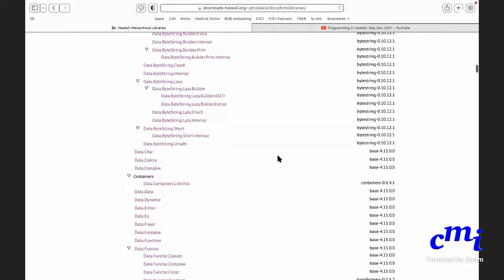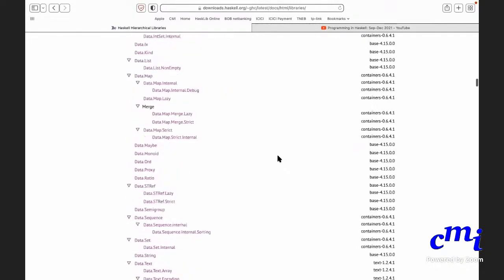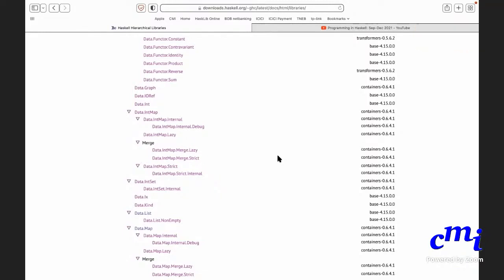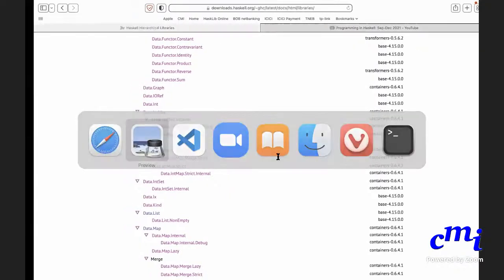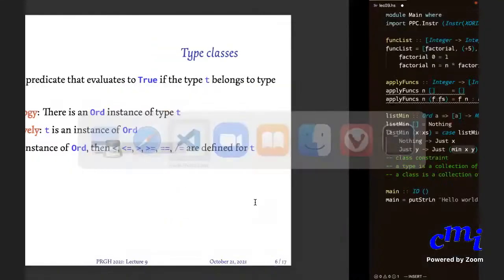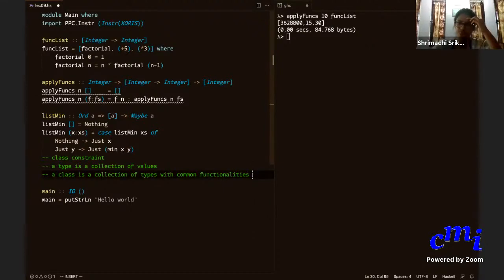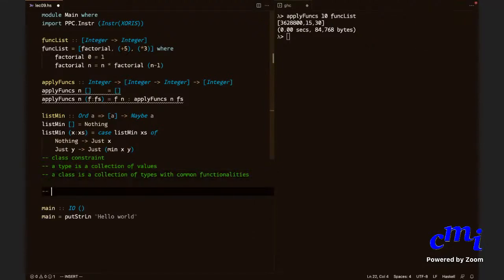Int, let us say. Let's just go to Data.Int. Sir. Yes. So how do we define Maybe? Is there a type or...? Maybe, right. Okay, so I'll tell you right now. Maybe is not a type. Maybe is not a type class. But what Maybe does is, Maybe is like a function that takes one type and gives you another type. Okay, so such things are called type constructors.